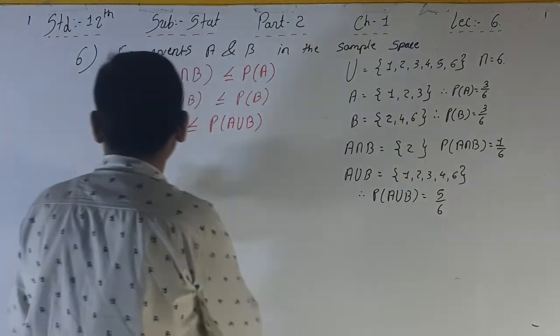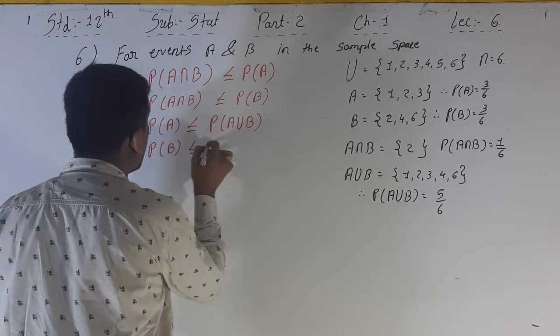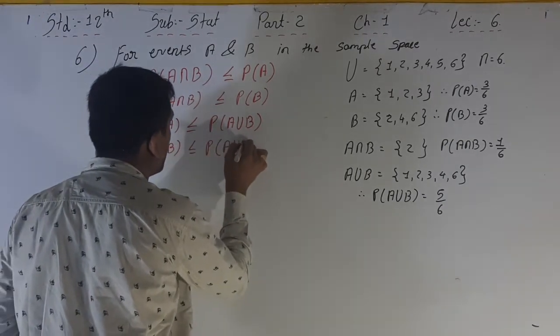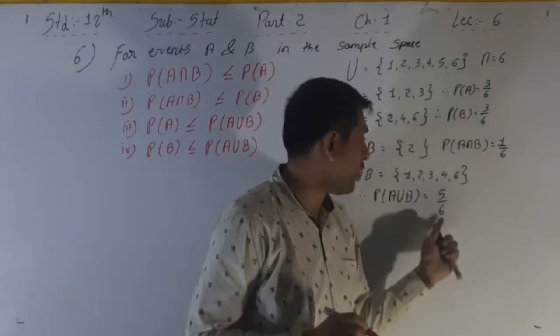Again, the same. P of B is also always less than or equal to P of A union B. See here, 3 by 6, 5 by 6.